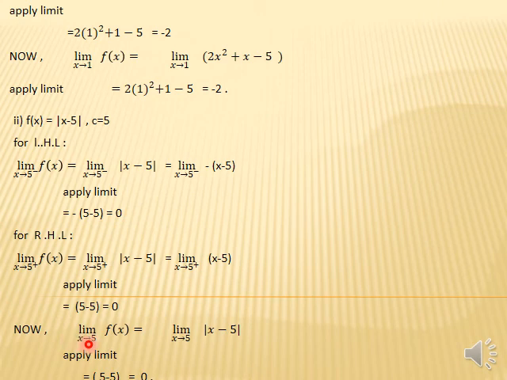Now we find the value of the function at x equals 5. Take the limit x approaches 5 of the given function, which is this. Now we put x equals 5 directly, then we get 0. It means the left hand limit, the right hand limit and the value of the function at x equals 5 are the same. It means the limit exists and is the same.